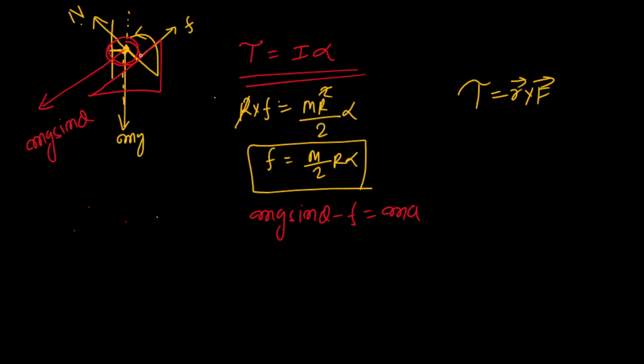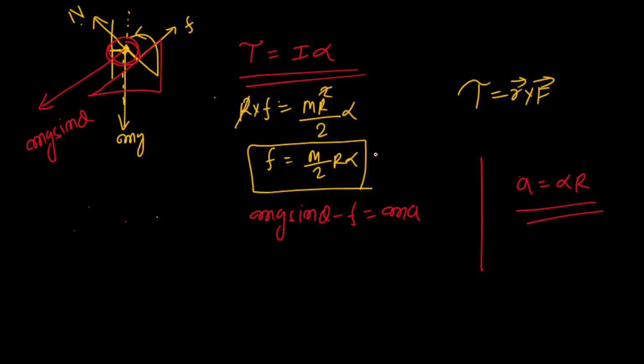And we know that since this body is rolling, in case of rolling we have a relation between a and alpha: a is equal to alpha r. This is the relation when your body is rolling on a surface which is at rest. Here the inclined plane is at rest, so simply you will take a is equal to alpha r, okay?